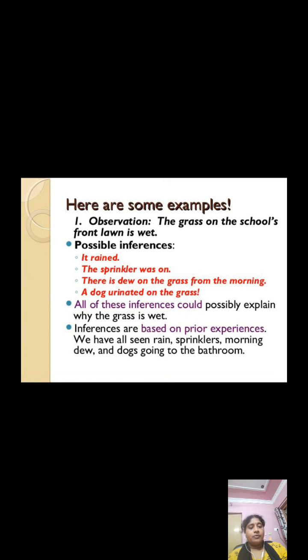If it is because of dew, not only the grass in the lawn will be wet, all the other areas of the garden of your school will be wet. If other areas of your school garden are dry, and only the lawn is wet, then you can go for the fourth one, that is, a dog urinated on the grass.